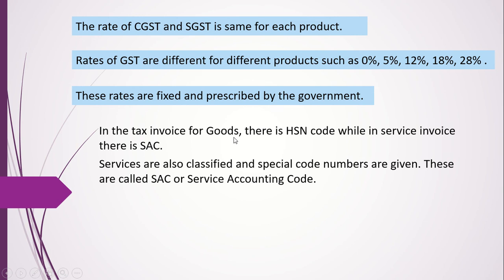In the tax invoice for goods, there is HSN code, while in the service invoice there is SAC code. Now what is this SAC? Services are classified and special code numbers are given to these services, and these are called SAC, Service Accounting Code. So we had HSN code in case of goods, and SAC code is there in case of services.